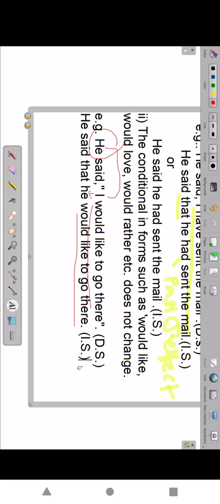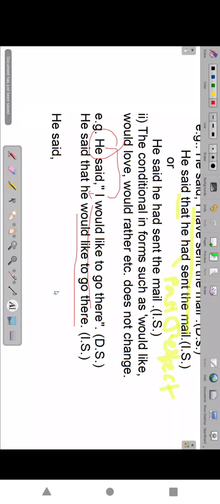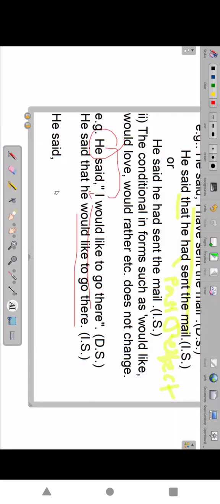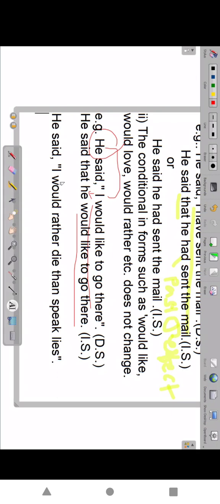I would rather die than speak lies. He said he would rather die than speak lies. Instead of speaking lies, he wants to die. This is a direct speech.